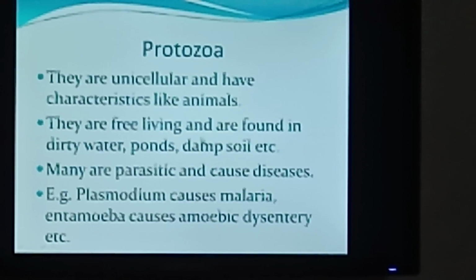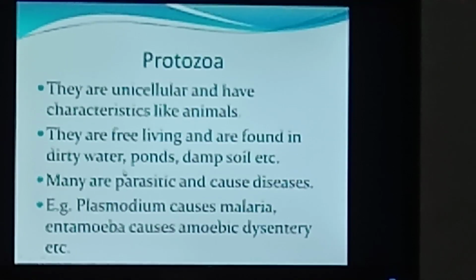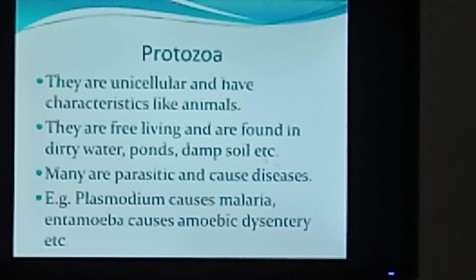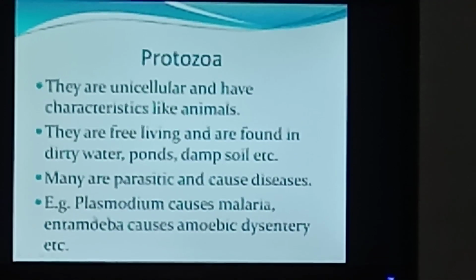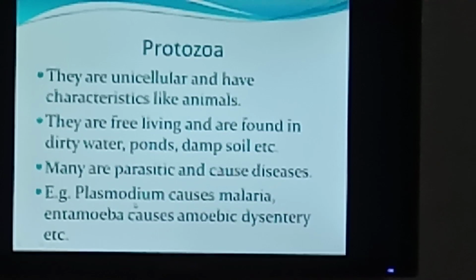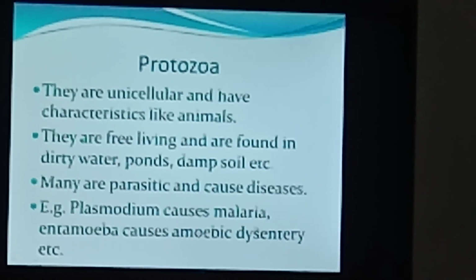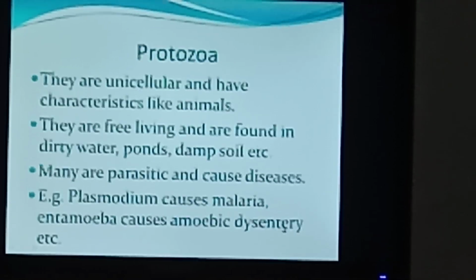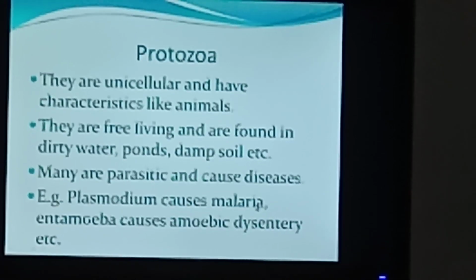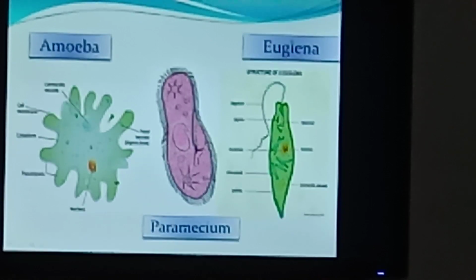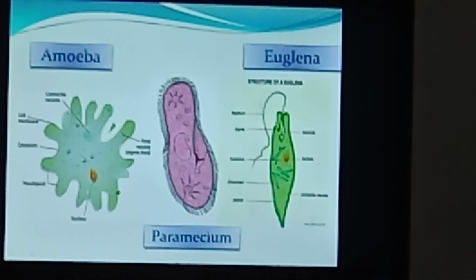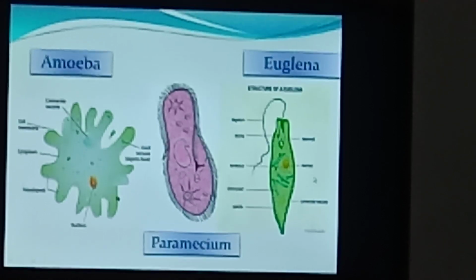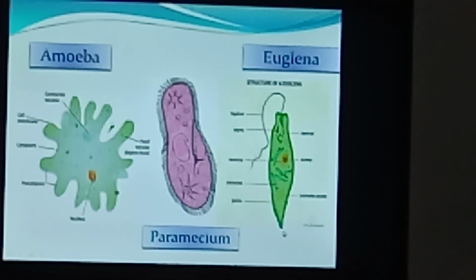Protozoa are free living and they are found in dirty water, ponds, damp soil, etc. Some of the common protozoa which cause disease are Plasmodium, which causes malaria, and Entamoeba, causing amoebic dysentery. Here you can see amoeba. This is Paramecium, and the third one is Euglena.